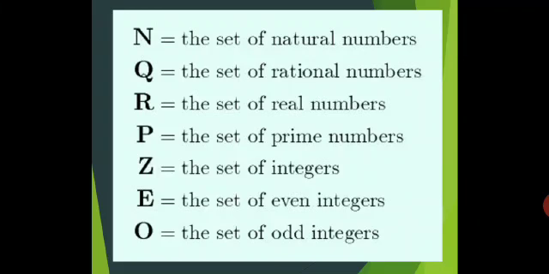Q represents the set of odd numbers. When you write a natural number set, or N, you always write the natural numbers starting from 1 onward. Okay, even number set, odd number set, prime number sets.